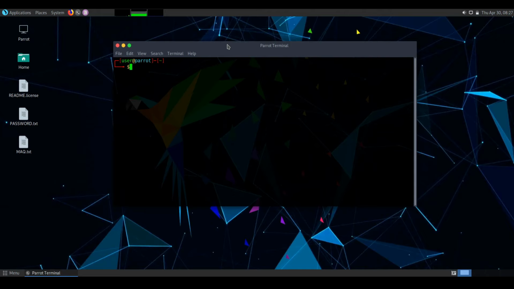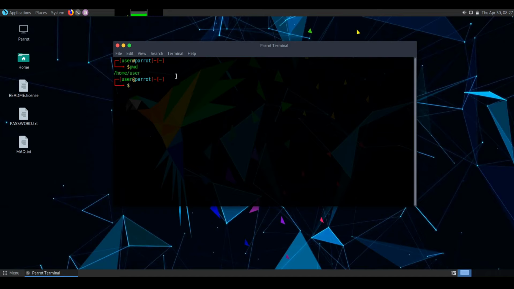So the first command is pwd. It gives us the absolute path, which means the path that starts from the root. The root is the base of the Linux file system. The user directory is usually something like home/username. In my case, it is user.